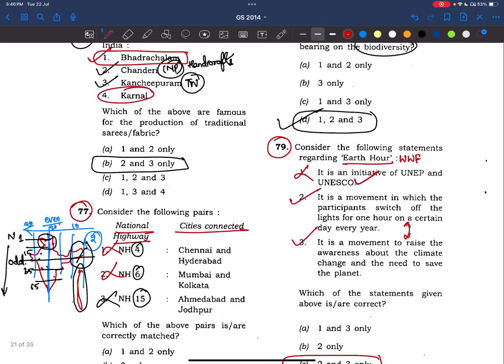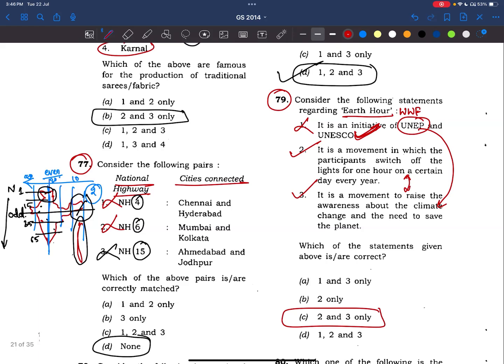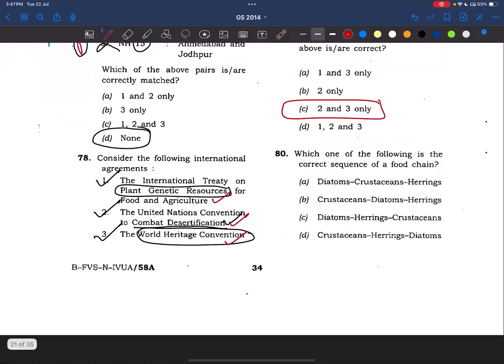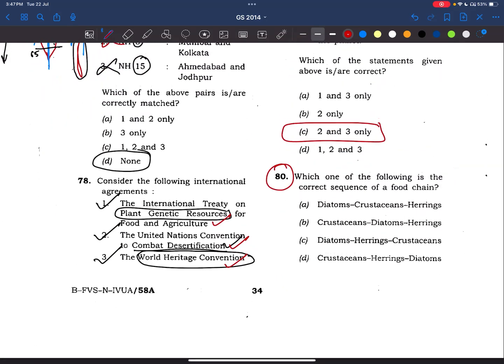The only trick here is that generally UPSC makes such questions to confuse us that all three are correct. Why? Because the environment program generally deals with climate change issues, right? But this is part of the World Wide Fund, not UNEP or UNESCO. We'll try to make notes on UNEP, UNESCO, and WWF as well, so that it helps us in further exams. Okay. Now coming to the 80th question. This is the last question for this video, friends.